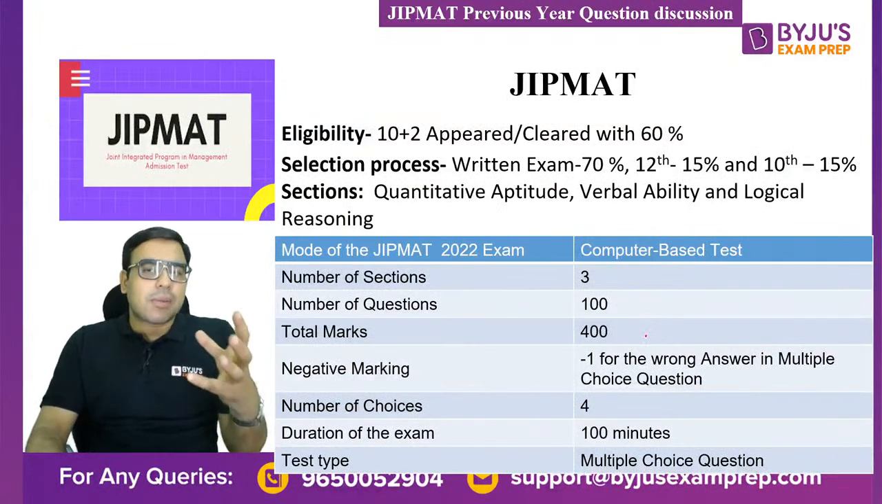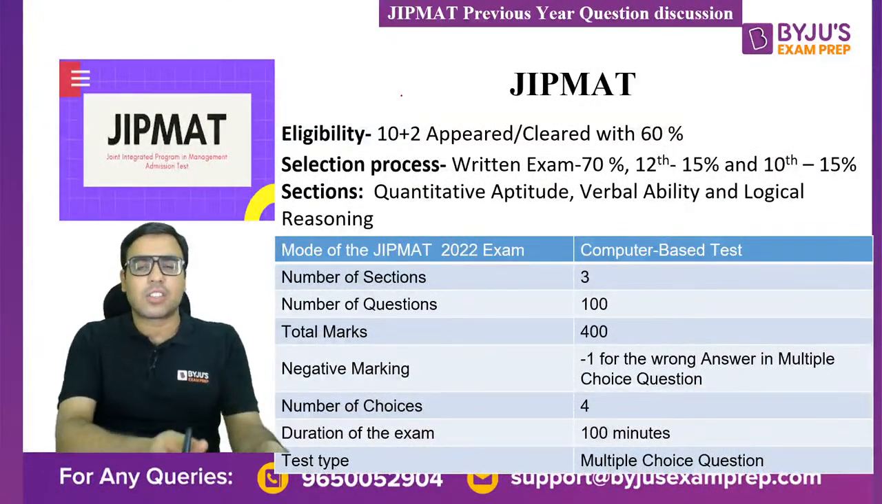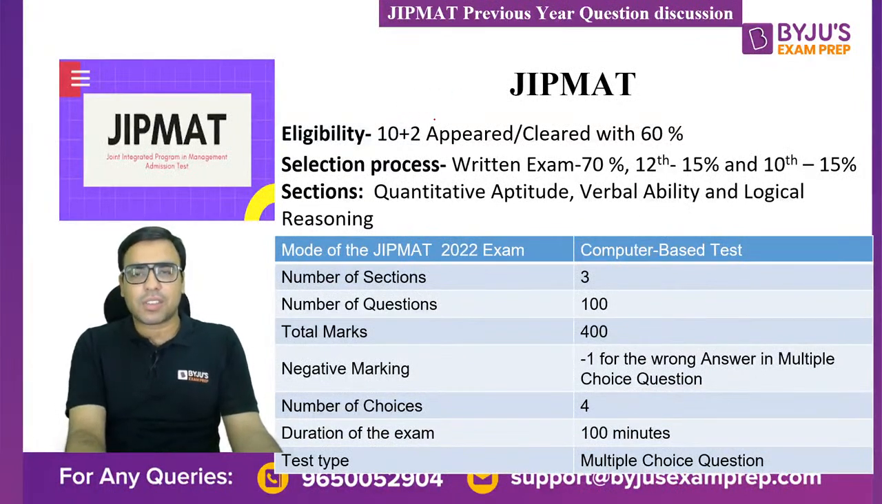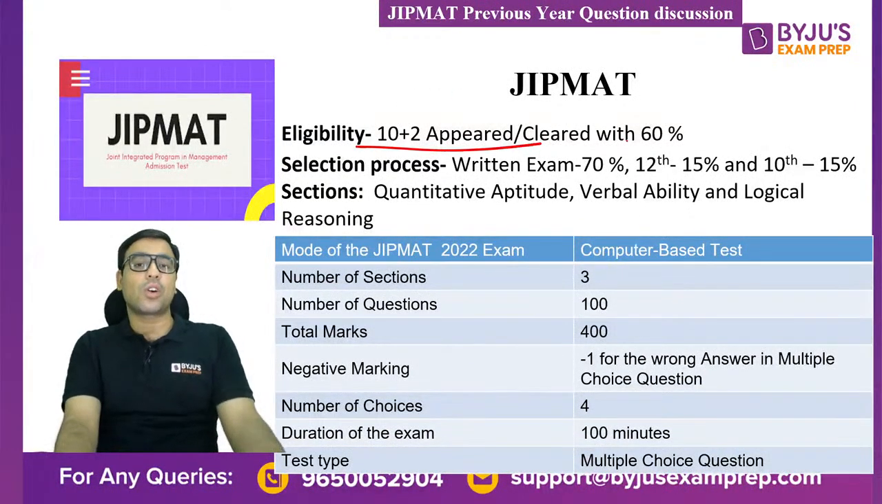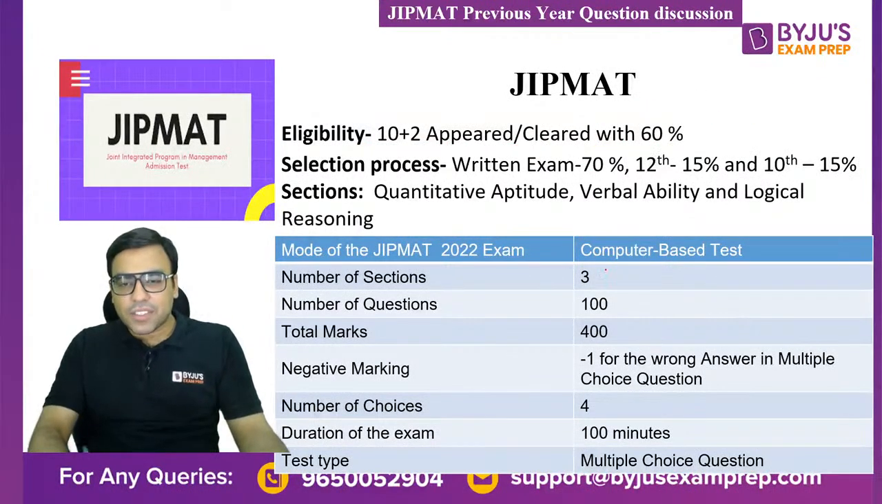Now, I'll show you the examination pattern, then I will show you the previous year questions. So the examination pattern is in front of you. Of course, you have to be 10 plus 2, or appearing in 10 plus 2, with 60% marks. So the number of sections is 3.